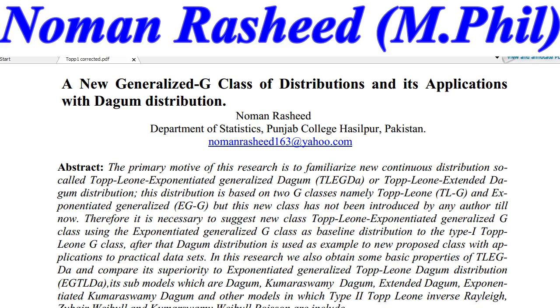After that, the Dagum distribution is used as an example of the newly proposed class, with application to practical or real life data sets.